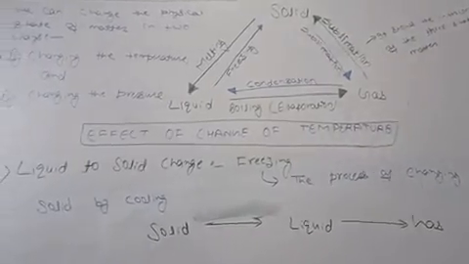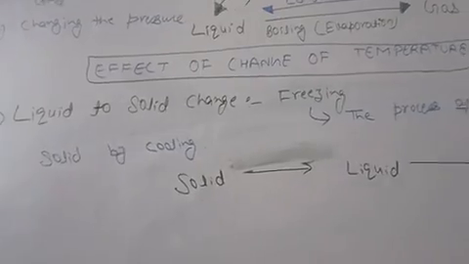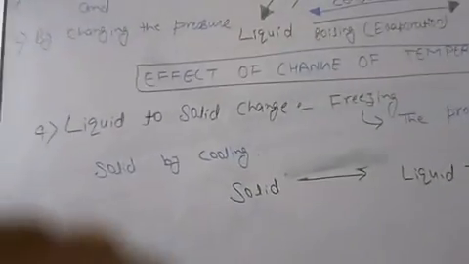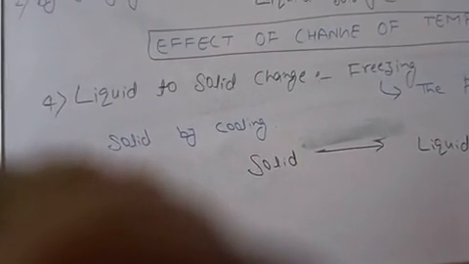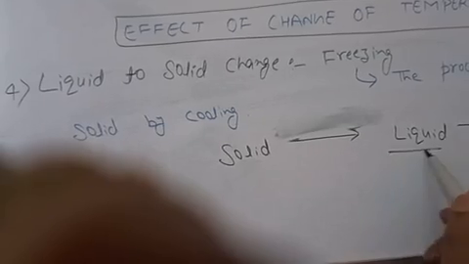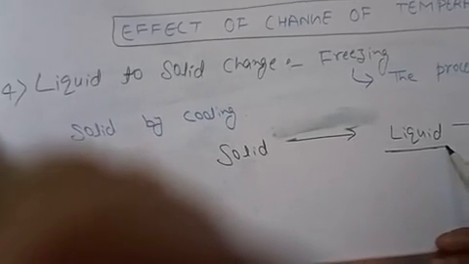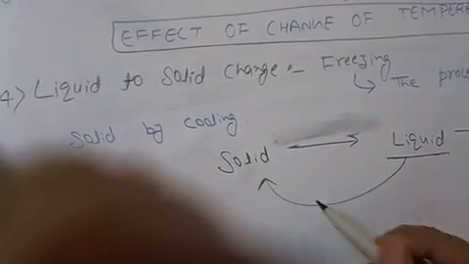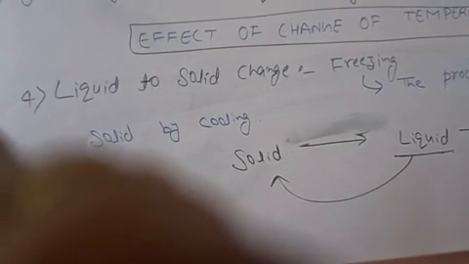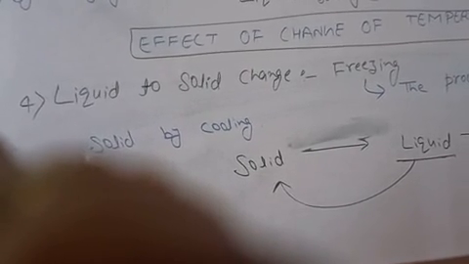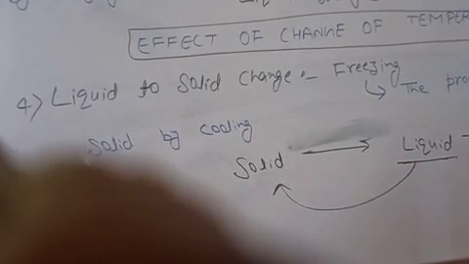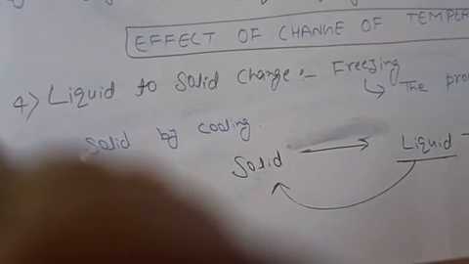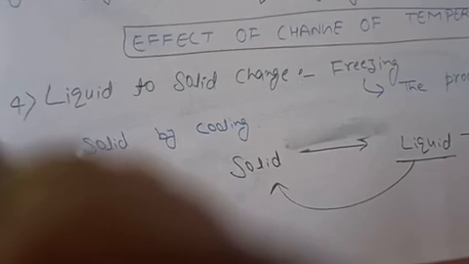For example, when you cool liquid water, it changes into solid state, because you are lowering the temperature. When water is cooled, it gets converted into a solid called ice, and this is called freezing of water.